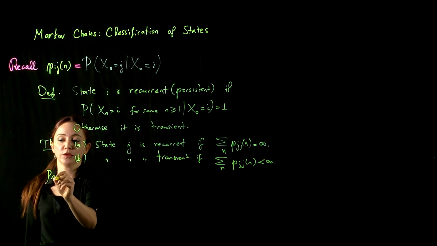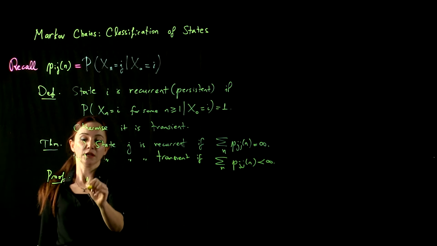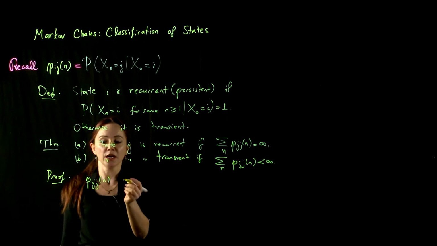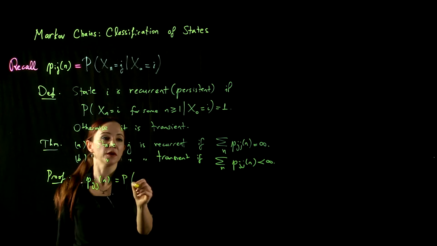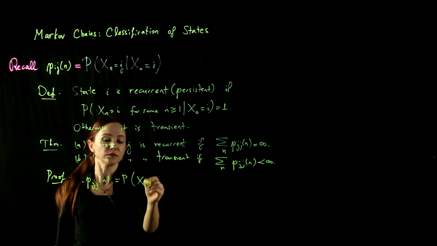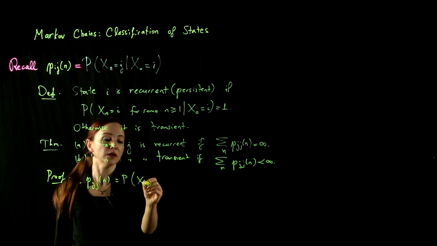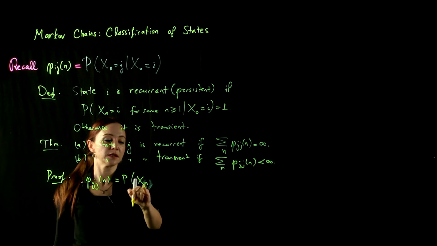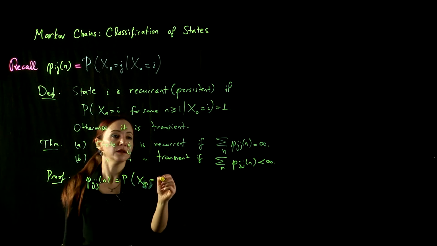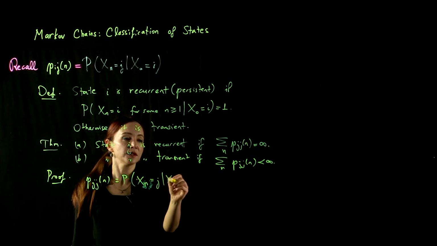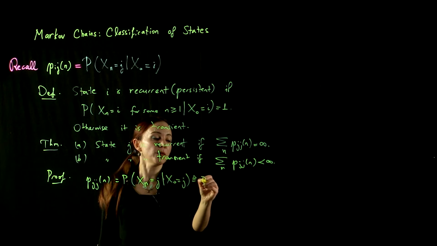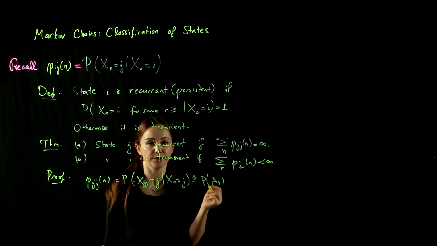The proof is really easy. Notice what Pjj(n) is. It is the probability that Xn is j, given X0 is j. Let's call this the probability of event A_n.